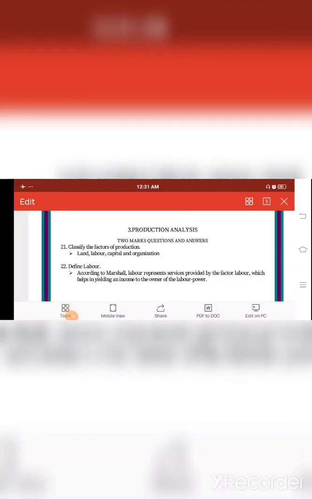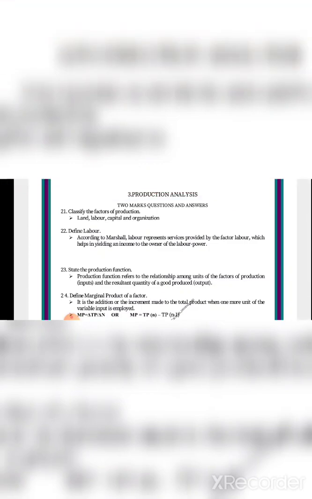Production analysis. For production, four factors of production are needed. That is land, labor, capital, and organization. The land is to make the construction of the industry, and the labor is to work in the production, and the capital means the investment amount put into the business by the entrepreneur, and the organization are the people who are working in a firm, isn't it? For example, manager, assistant manager, executive officer, administrative officer, all these people will be working.